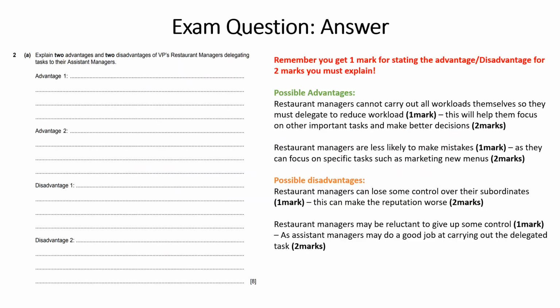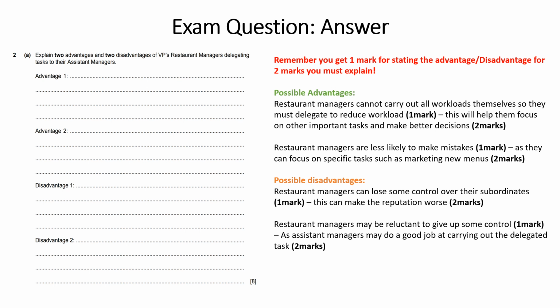Okay, here's an example of how you can answer this question. So again, the question is, we're going to explain 2 advantages and 2 disadvantages of VPs, restaurant managers delegating their tasks to their assistant managers. Now remember that this is an 8-mark question. So that means you will get 2 marks per advantage and disadvantage. Now remember, you're going to get 1 mark for just stating the advantage and disadvantage, but for 2 marks, you must explain the advantage and disadvantage.